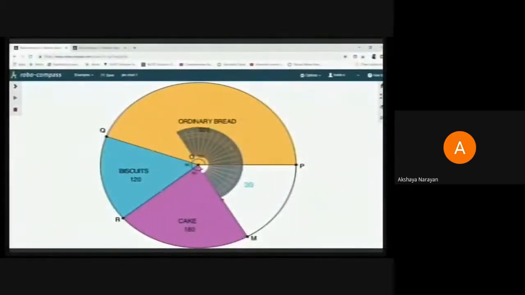Now your protractor has to come back along OM. Yes, OM, so the new radius has to be ready. The next one, I think, is the fruit bread, which is having a central angle of 40 degrees. See how the protractor is kept, it is very important, because you should measure the correct angle. You are going to measure the angle between two successive radii of the circle. So the protractor should be placed on one radius, and the angle that you locate will give you the second radius of the same circle.